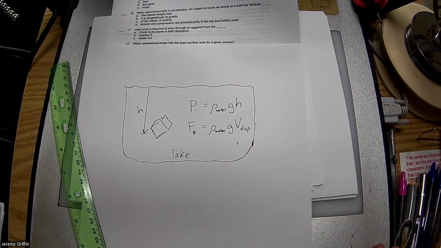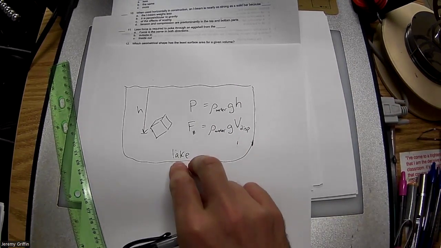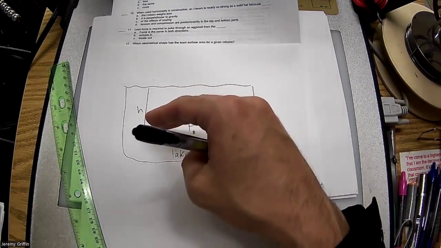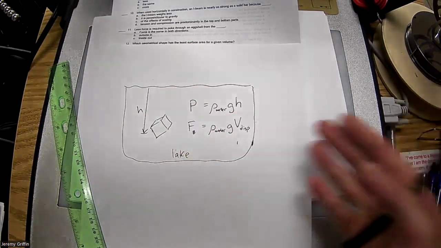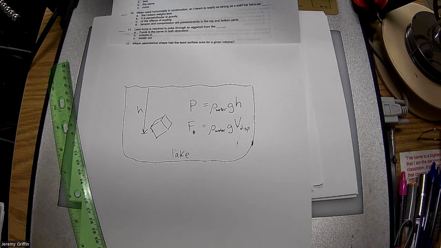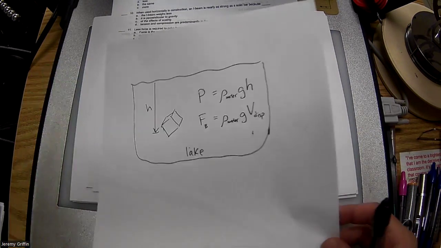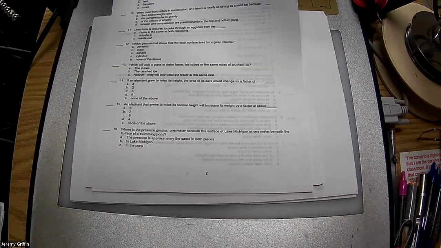So this question says, what if you have Lake Michigan versus a little tiny swimming pool, and you're 1 meter down? Does the volume of the body of water make a difference? No. So it should be the same. You're 1 meter down in water. It's the same either way. It's the same pressure.